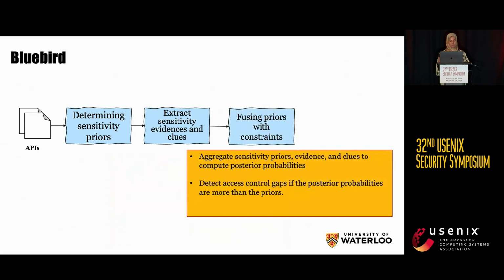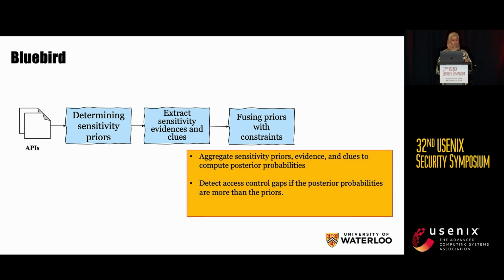Now, in the last step, we fuse the priors with constraints using a probabilistic inference algorithm. We aggregate the sensitivity priors from the first step and the evidence from the second step to compute a posterior marginal probability. How do we detect gaps now? A gap occurs if the posterior marginal probability is more than the prior. Note that we can only say that there is an access control gap. We cannot predict the missing access control itself.